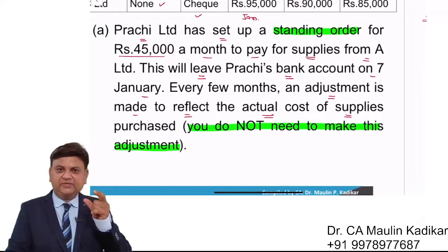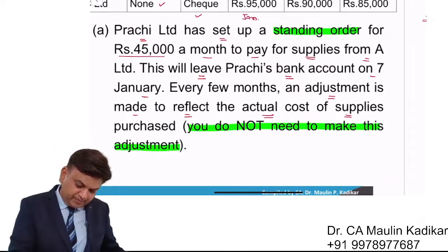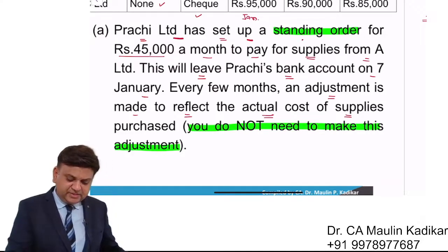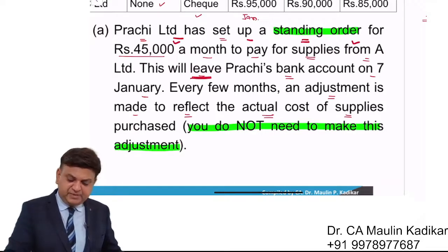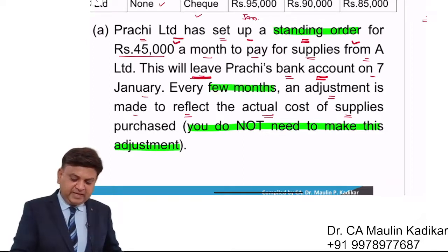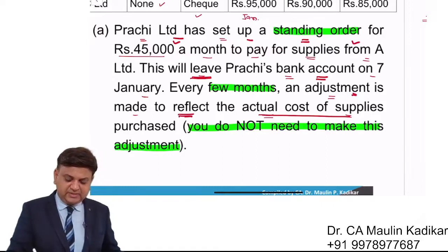Let us read the language of the question with the explanation that I have given to you. Prachi Limited has set up a standing order for rupees 45,000 a month to pay for the supplies from A Limited. This will leave Prachi's bank account on 7th of January. Every few months, an adjustment is made to reflect the actual cost of the supplies.